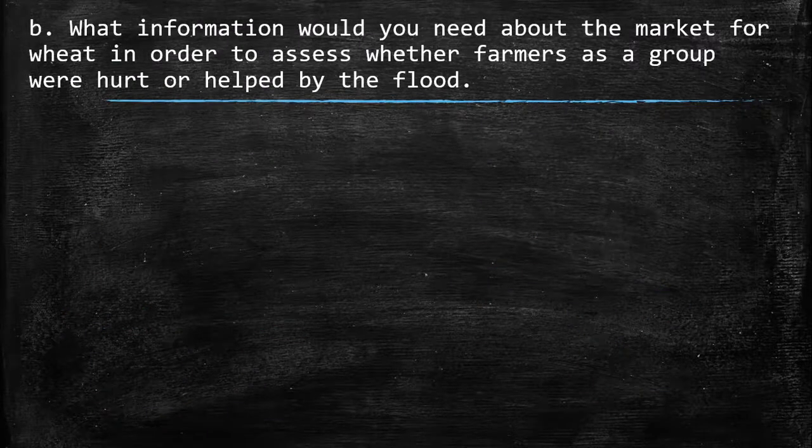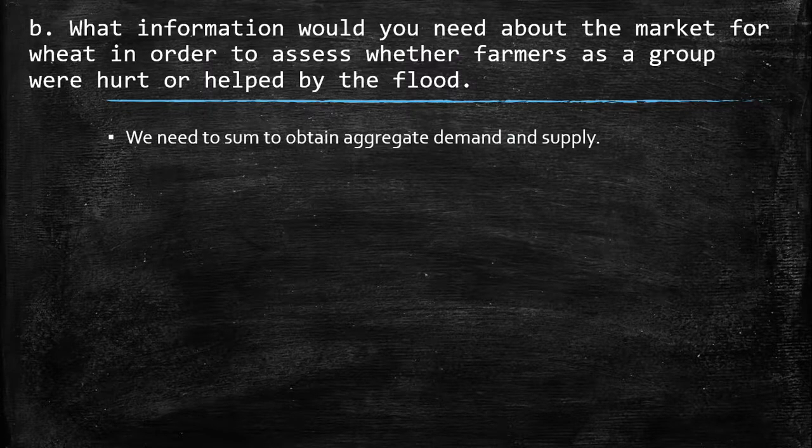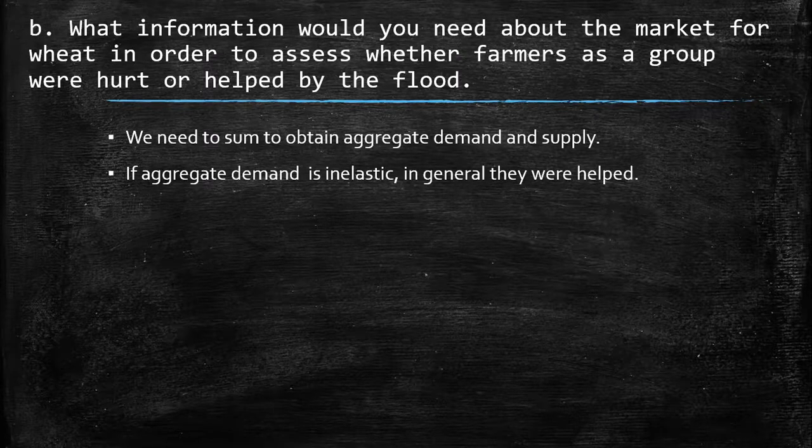B. What information would you need about the market for wheat in order to assess whether farmers as a group were hurt or helped by the flood? So first, we need to obtain the sum of the aggregate demand and supply in order to plug everything in just one graph. If the demand is inelastic, in general they will be helped.